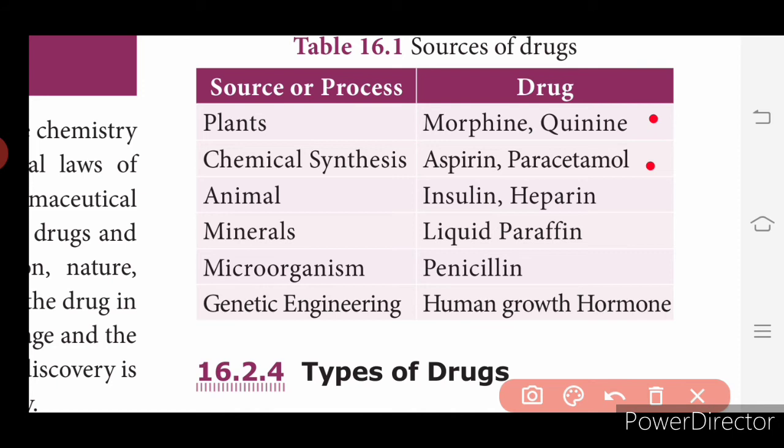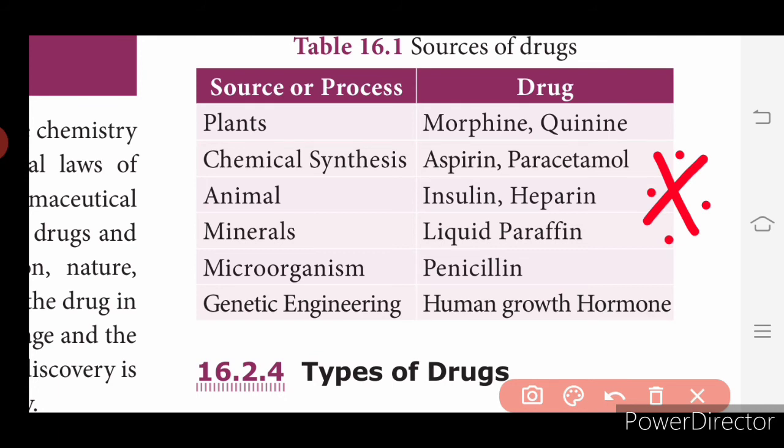So animal source, insulin, heparin, and from the mineral source we get liquid paraffin, and from microorganism it is penicillin, and from genetic engineering it is human growth hormone. Okay, so these are the sources of drugs. This is also an important tabular column. It may also be asked in 2 mark or in 4 mark.